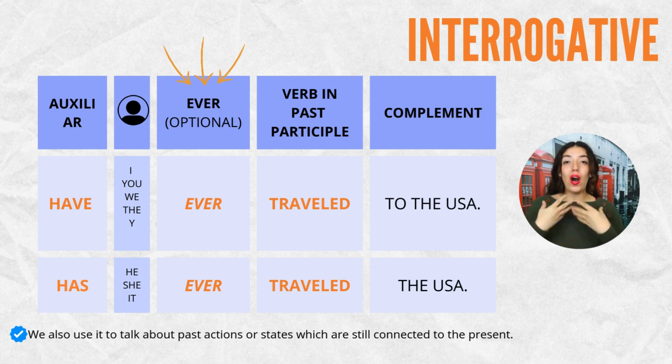If I want to ask somebody else about his or her experiences, we use the interrogative form. What do we have to do? Well, in this case, we need the auxiliary at the beginning of my sentence. For example, have you traveled to the USA? We have also another option. Have you ever traveled to the USA? Remember that ever is optional. And if we have third person, we say, has she ever traveled to the USA?